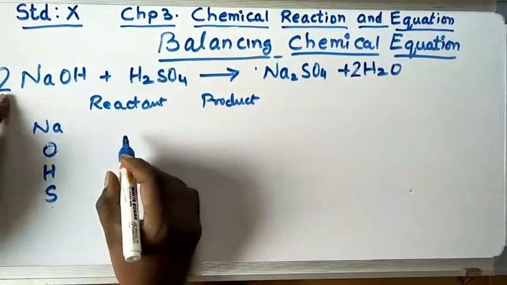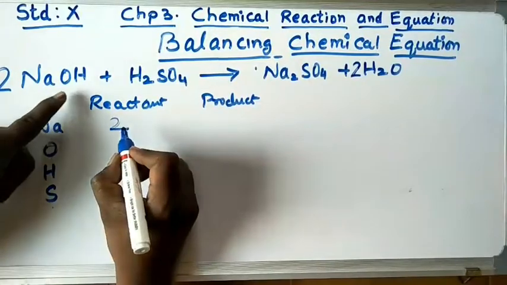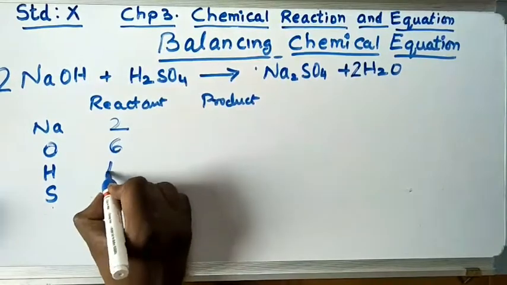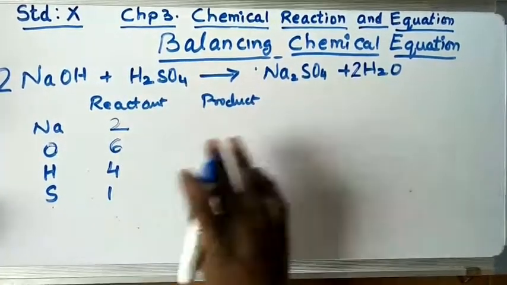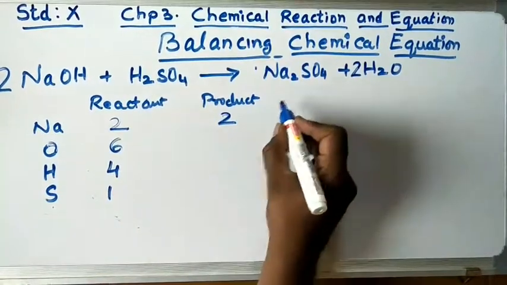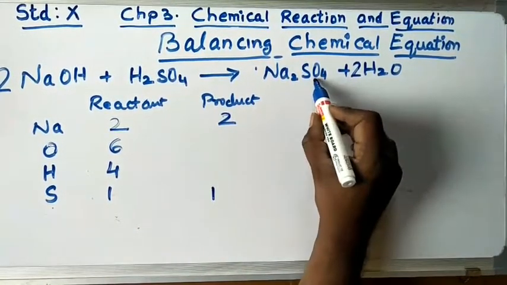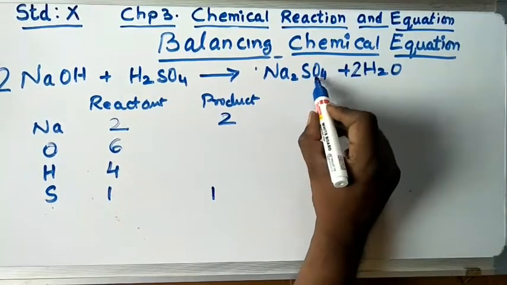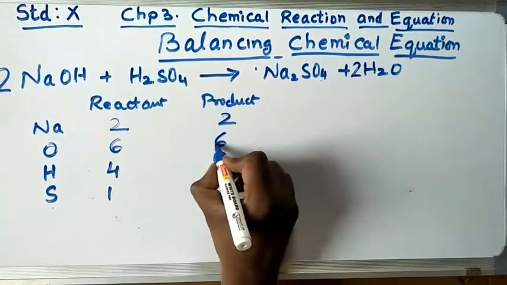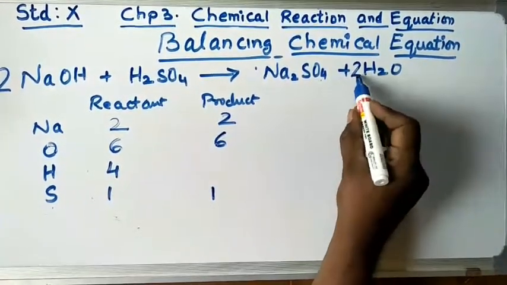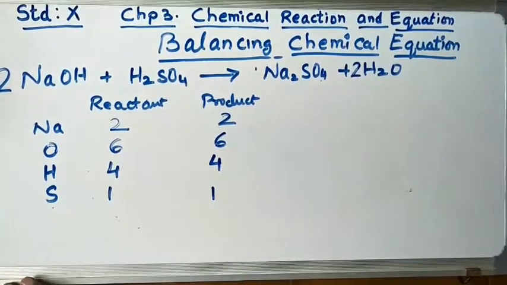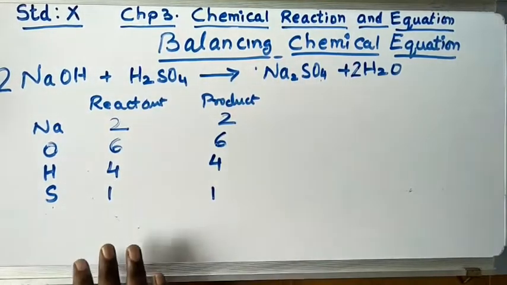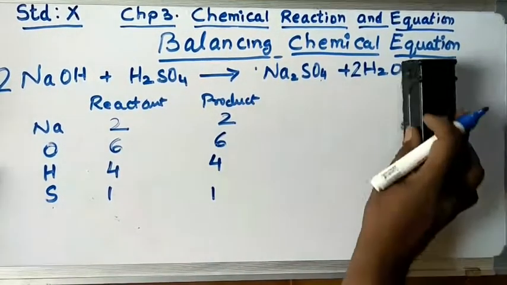Sodium 2, oxygen 2 plus 4, 6. Hydrogen 2 plus 2, 4. Sulfur, only 1. On the product side, sodium 2, sulfur is only 1, oxygen 4, and 2 to the 4. So 2 oxygen and 4 oxygen, total 6 oxygen. Hydrogen 2 to the 4. Now is it balanced? Yes. Step 3. So in 3 steps we have balanced it. So let us do the other equation.